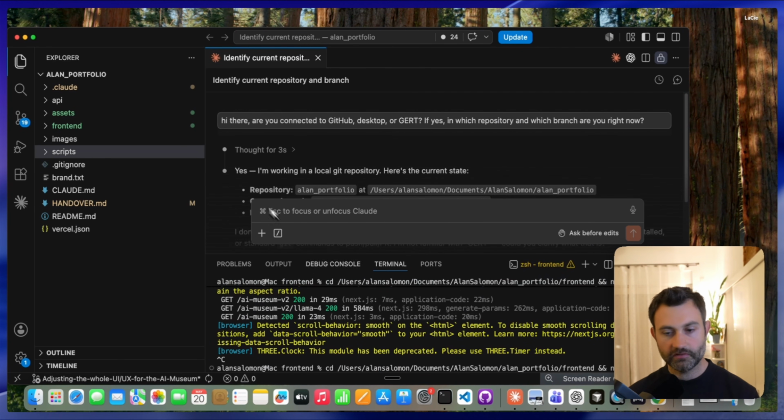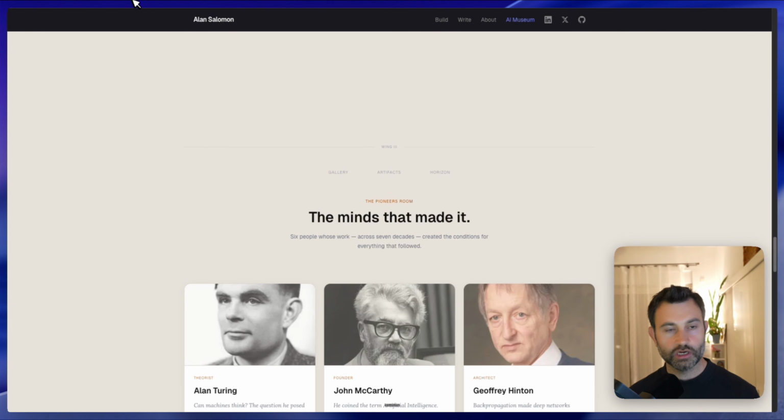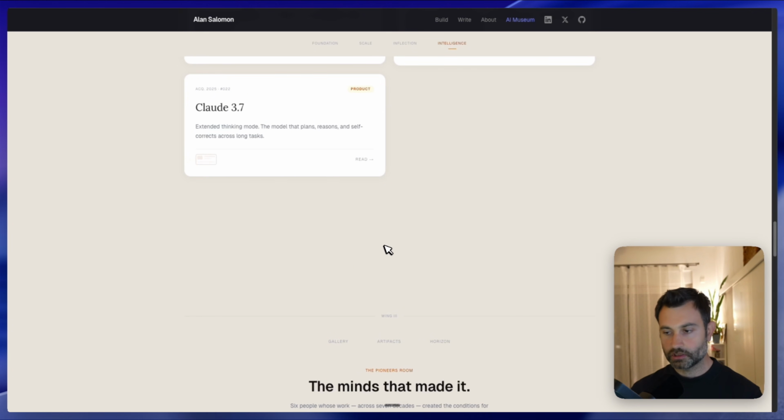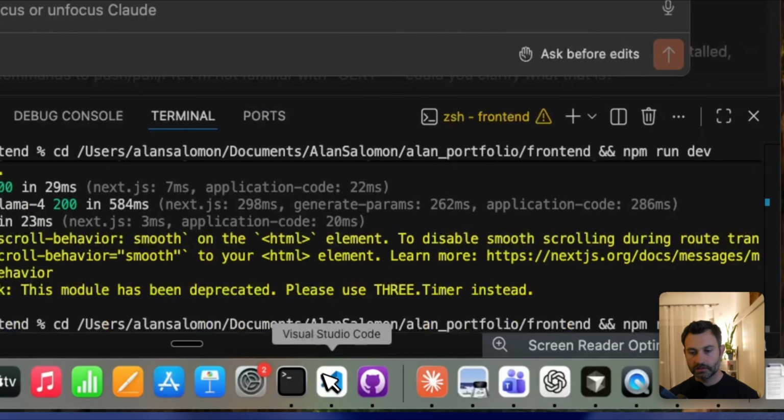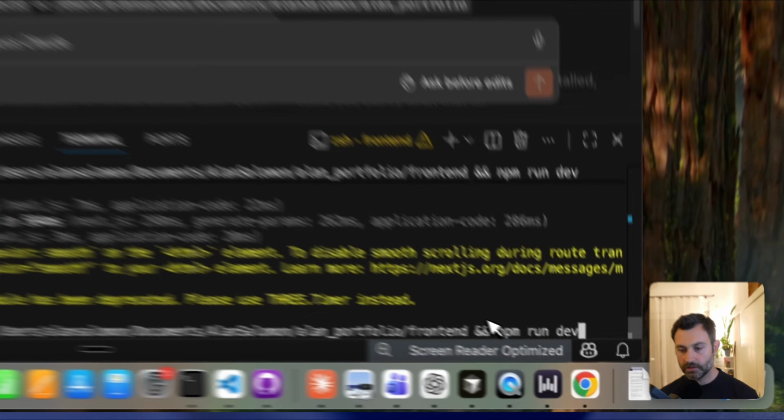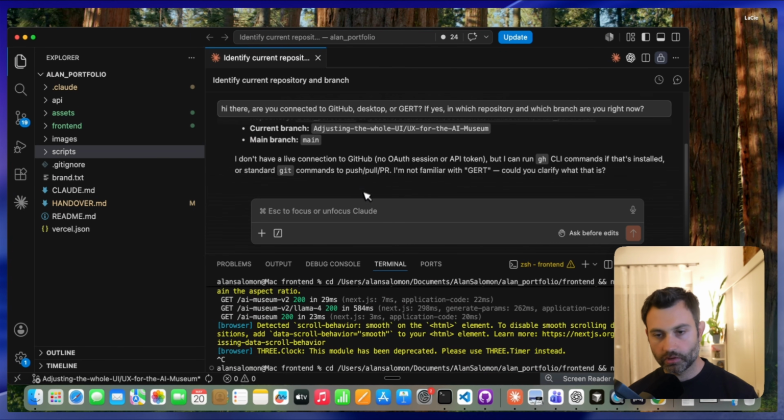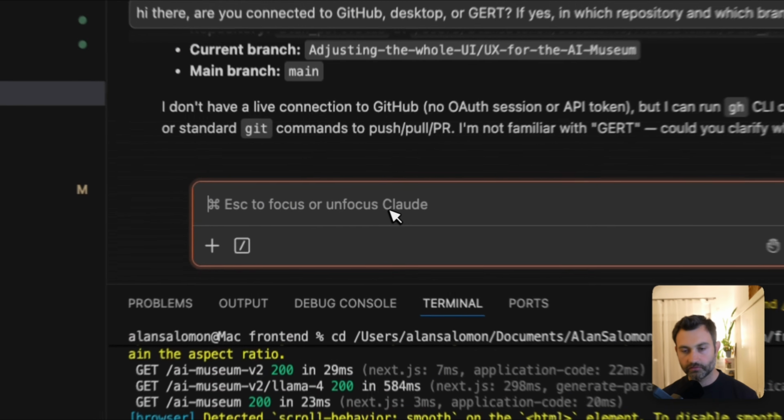Right now, this is everything you have seen before. This is my real website under alansalomon.ai, the AI Museum. But right now we are testing and developing, and that's why we will be doing things locally. And locally, to test it, you need to run this command here. You can ask Claude to give it to you as well. I already have it from a different session, just to confirm for you.